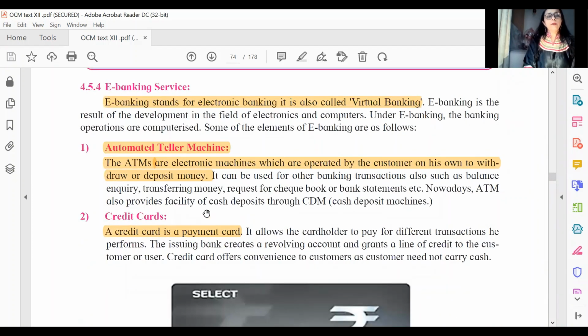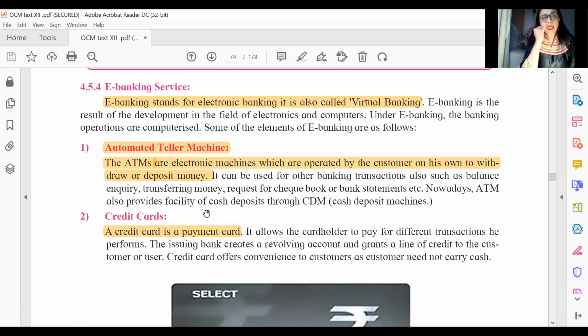Moving on to the next topic, we have e-banking services. Once again, one of the favorites for objectives is e-business, e-banking, ATM. So make sure that you're highlighting all of this. E-banking stands for electronic banking, and it's also known as virtual banking. So you can get this as match the pair, or any format of objective.